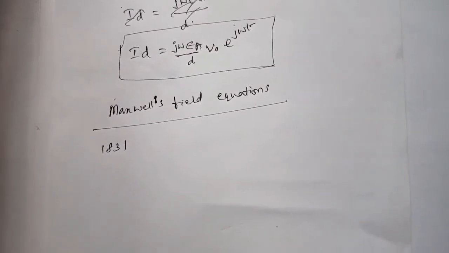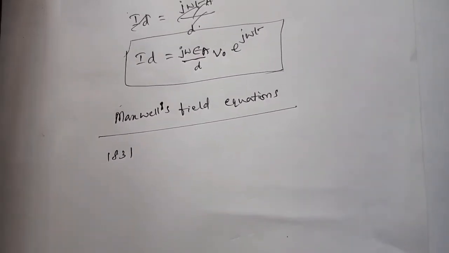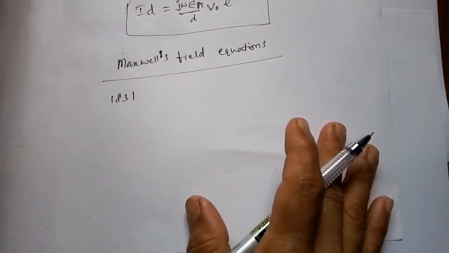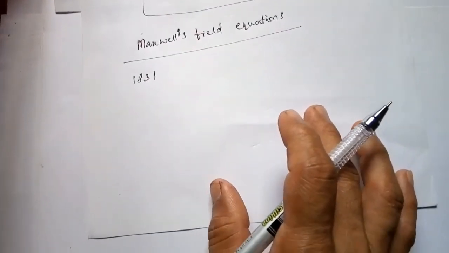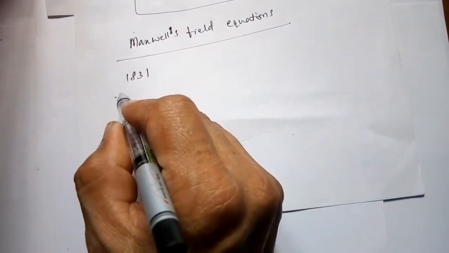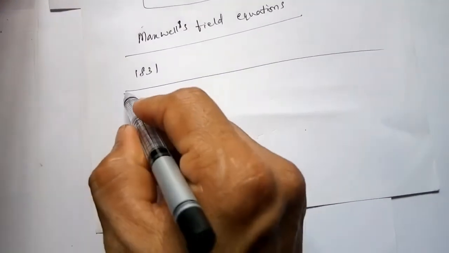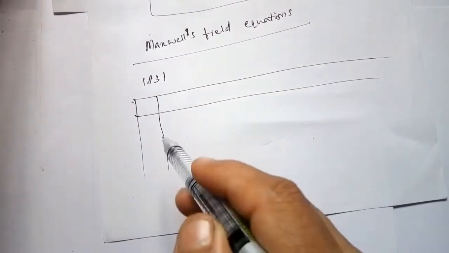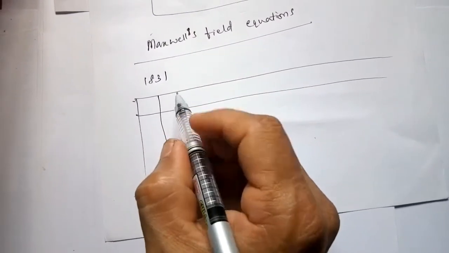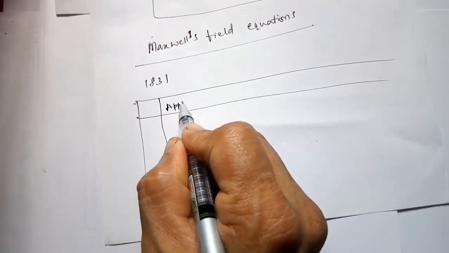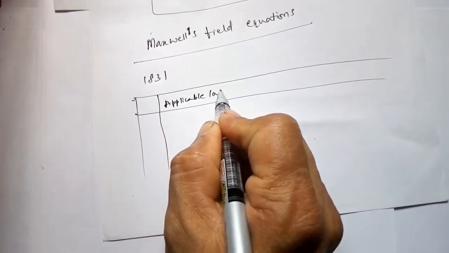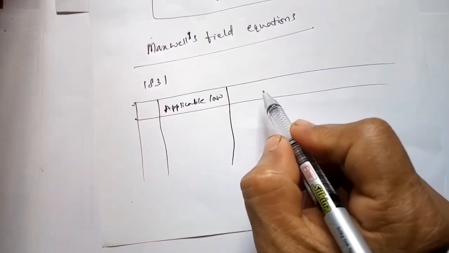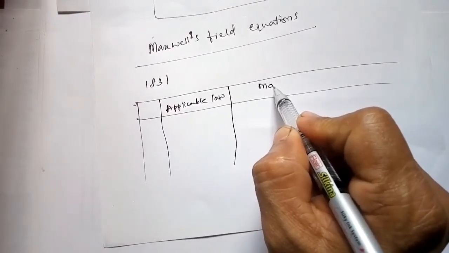So Maxwell equations are given in different forms, so I will make a table of that. With the applicable law, that is, based on which law it is formulated, then the Maxwell equation.